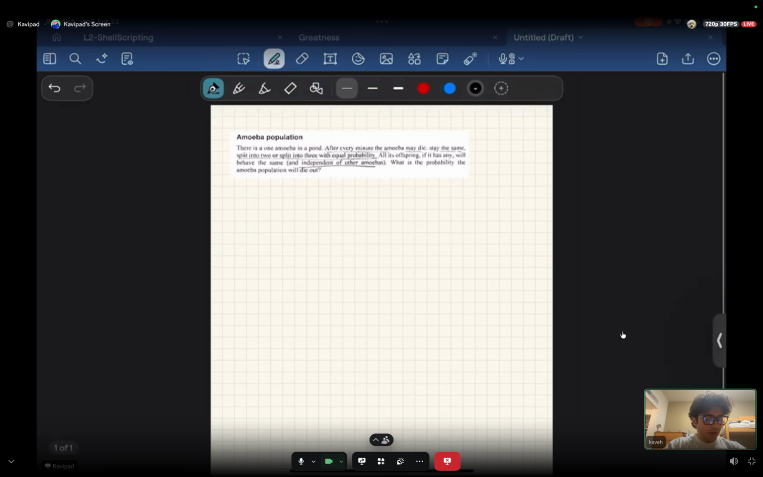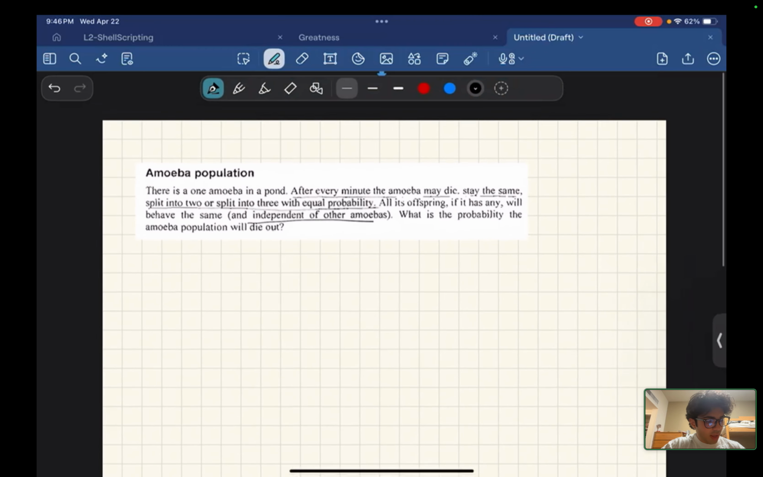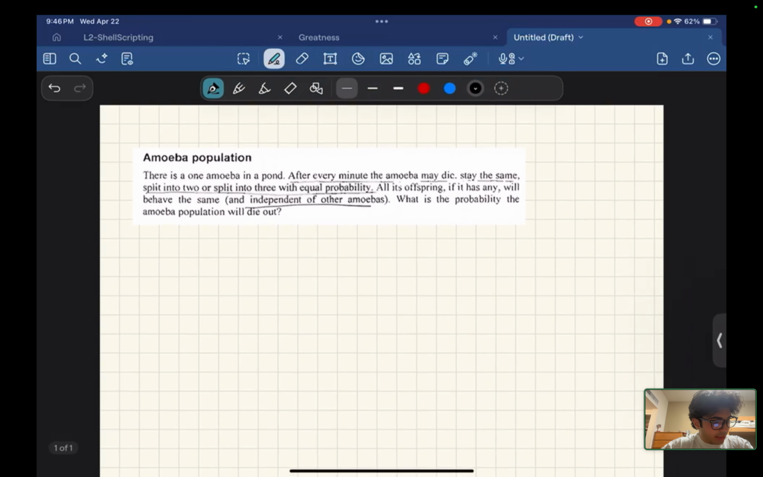This question is called the amoeba problem. It says there is one amoeba in a pond. After every minute, the amoeba may die, stay the same, split into two, or split into three with equal probability. All its offspring, if it has any, will behave the same and independent of other amoebas. What is the probability the amoeba population will die out?